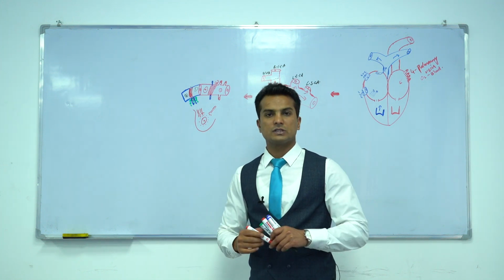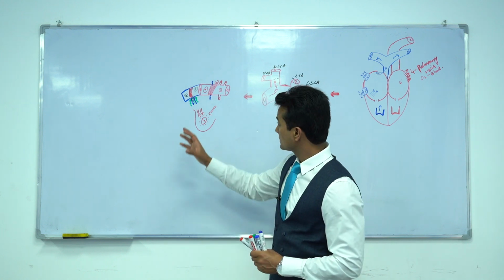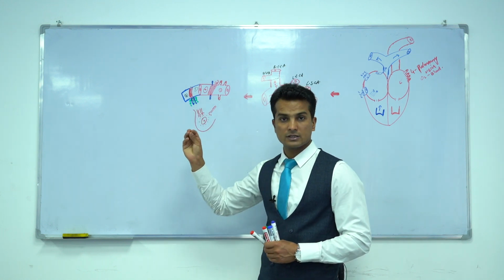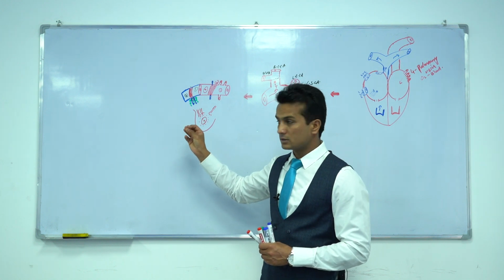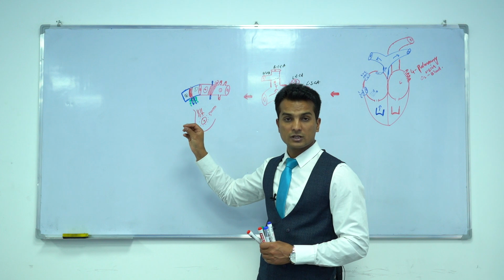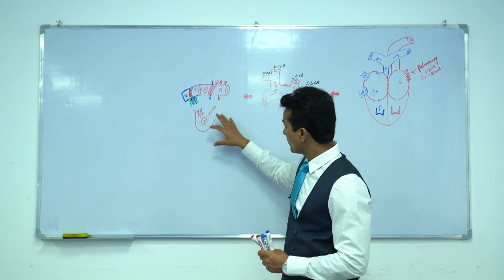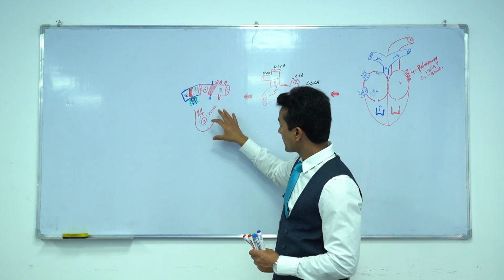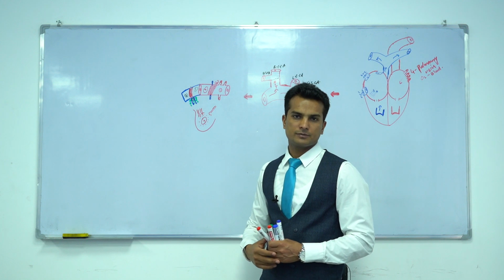MCQ: what is the compensatory blood supply of the breast tissue or mammary gland when there is lymphadenopathy in case of carcinoma of the breast, and when there is obstruction of the arteries which are branches of the axillary artery, like thoracoacromial and lateral thoracic artery? So compensatory blood supply is coming through the internal thoracic artery through perforating arteries and through intercostal arteries.